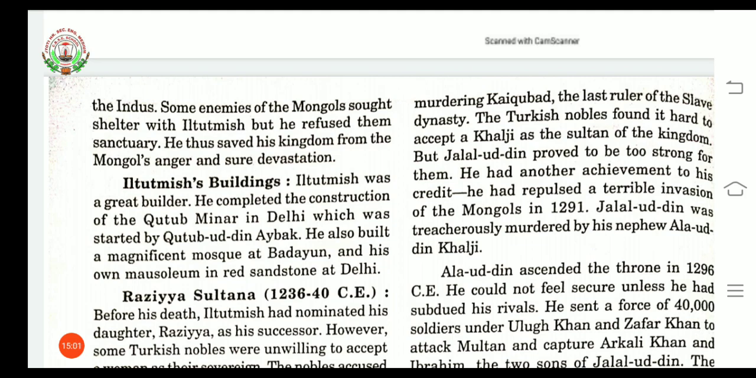Iltutmish's buildings. Iltutmish was a great builder. As you all know, he completed the construction of Qutub Minar in Delhi, which was started by Qutubuddin Aibak. Because of the sudden death of Qutubuddin Aibak, Iltutmish completed the work of construction of Qutub Minar. And he also built many magnificent mosques at Badaun, and his mausoleum also with red stone at Delhi.